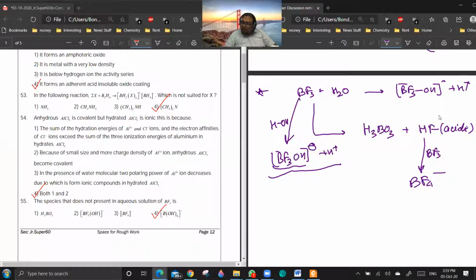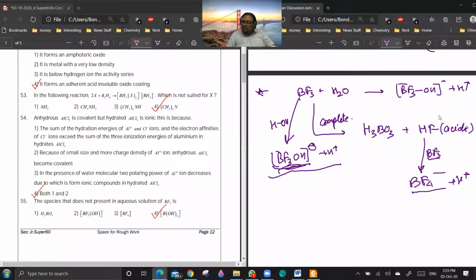If the BF3 is undergoing complete hydrolysis, then it will form H3BO3 plus HF. And this HF will react with whatever BF3 is left to form BF4 minus plus H plus. Apart from that, some of the BF3 might undergo just a Lewis acid-base reaction with H2O, so you will get BF3OH minus plus H plus.